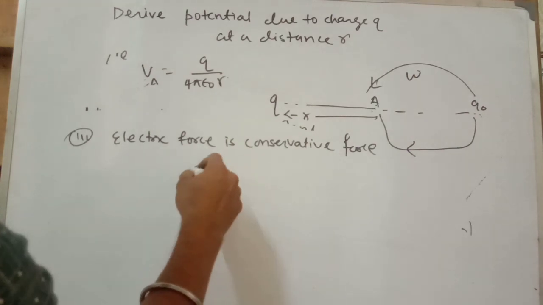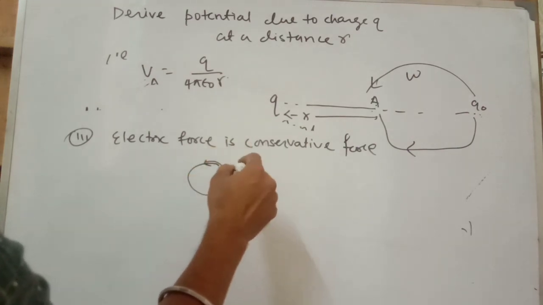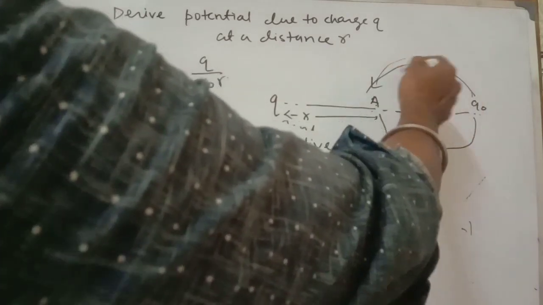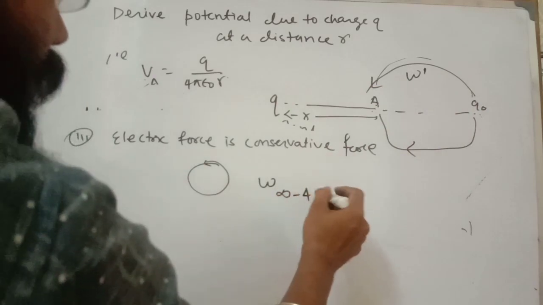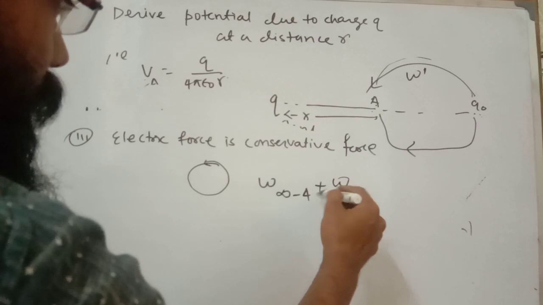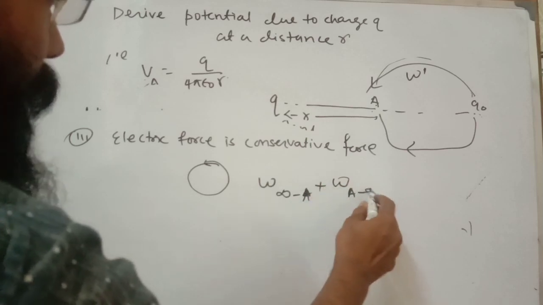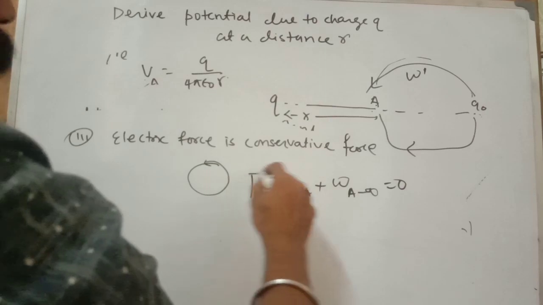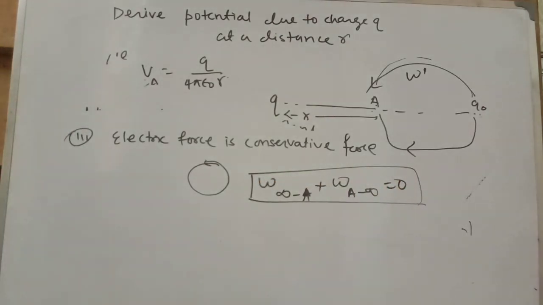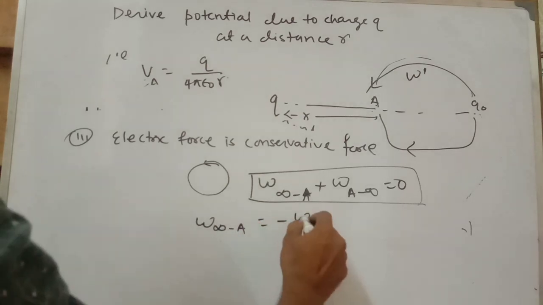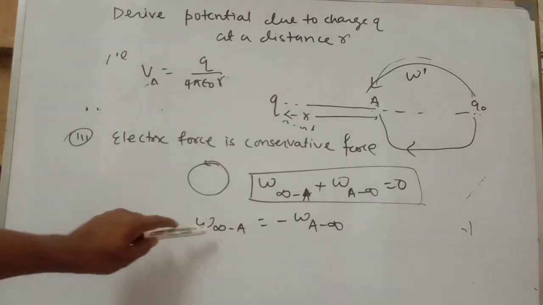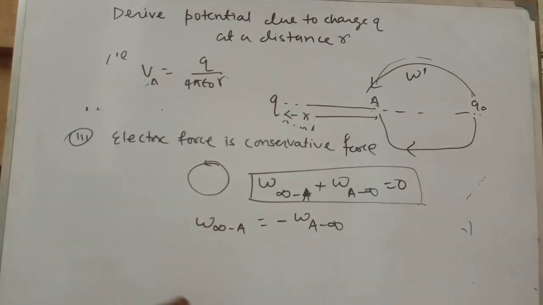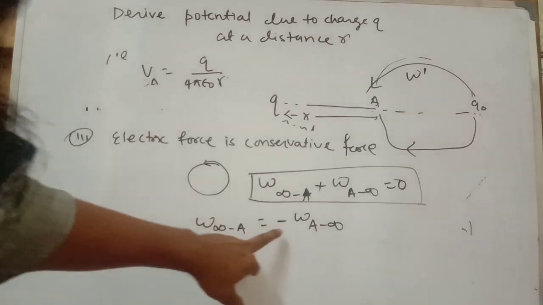Also, the second property of a conservative force is that the work done on a closed path is 0. So if this one is the work done to bring a unit positive charge from infinite to A, and again the work done from A to infinite, the total is 0. It is the property of the conservative force. So you can write the work done from infinite to A by the external agent is equal to the work done from A to infinite. Okay, this point is very important, because during the derivation we use this concept.